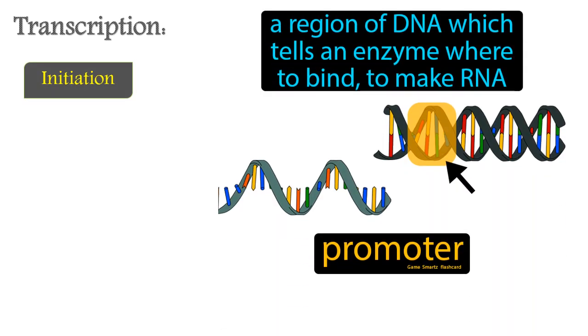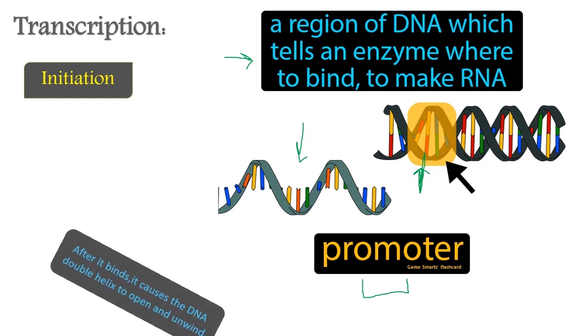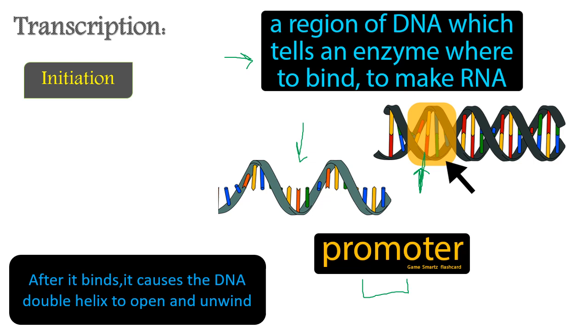So let us learn first about the transcription process. The first stage is initiation, and it's referred to as the binding of the RNA polymerase enzyme to a sequence of the DNA that is referred to as the promoter. This promoter is a DNA sequence that causes the RNA polymerase to bind to make the RNA. This is the RNA that is present in this figure. But of course, we have further steps to develop an RNA. It's not only developed due to the binding of the RNA polymerase to the sequence, okay? Also, as it binds, it causes the DNA double helix to open and unwind.